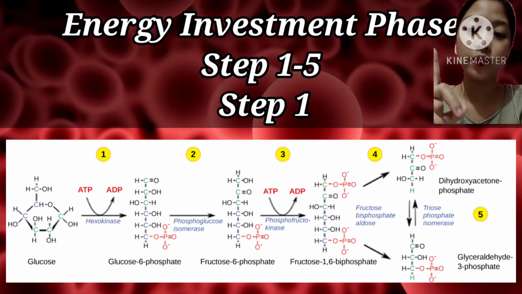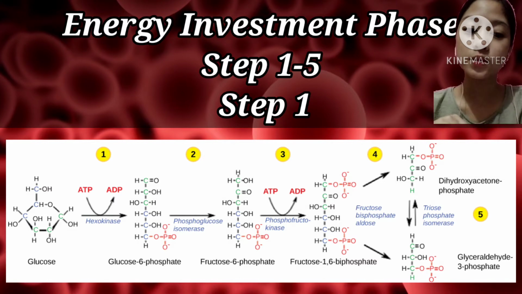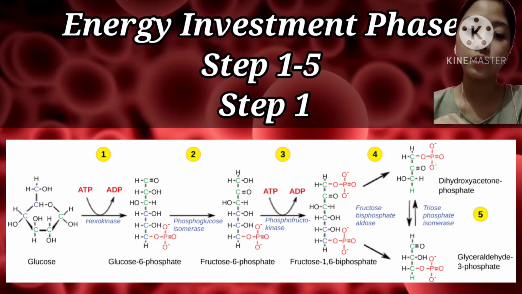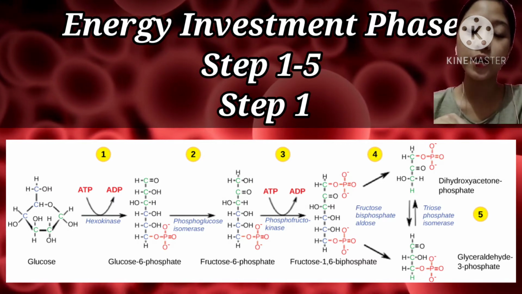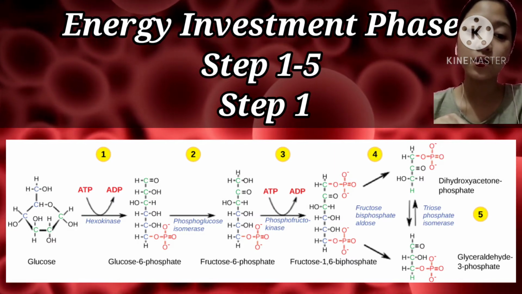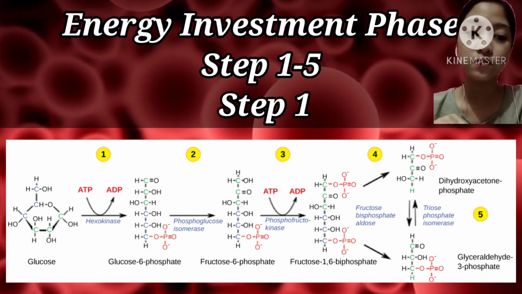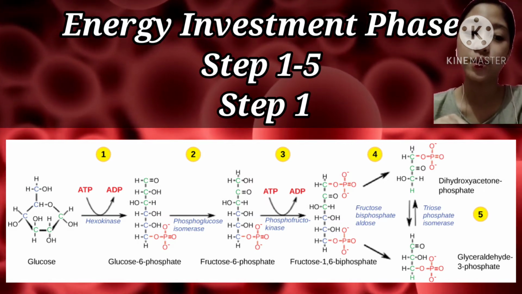Step number 1. A phosphate group is transferred from ATP to glucose, making glucose phosphate. Glucose phosphate is more reactive than glucose, and the addition of the phosphate also traps glucose inside the cell, since glucose with a phosphate cannot readily cross the membrane.